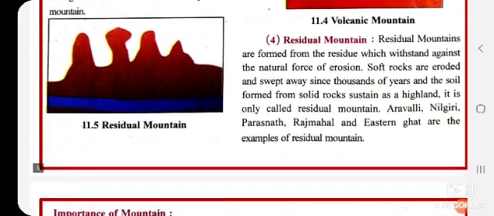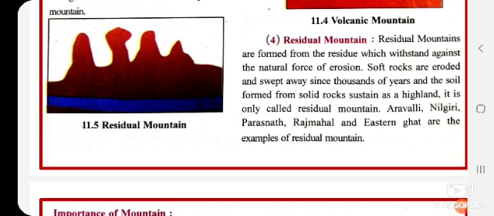Now the fourth mountain is residual mountain. This type of mountain is formed from the residue which withstands the natural force of erosion. It happens naturally. Soft rocks are eroded and swept away over thousands of years, and the soil formed from the solid rock is sustained as a highland.